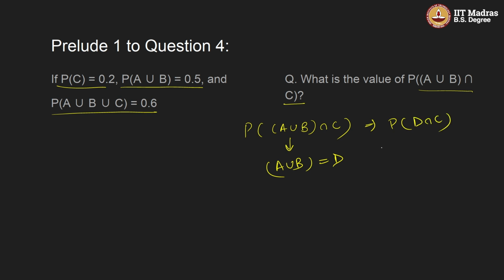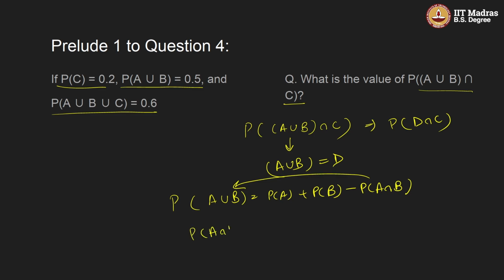And by the addition rule we know that probability of A union B is probability of A plus probability of B minus probability of A intersection B, correct? So if we put this value here, we can get probability of A intersection B is equal to probability of A plus probability of B minus probability of A union B, right?